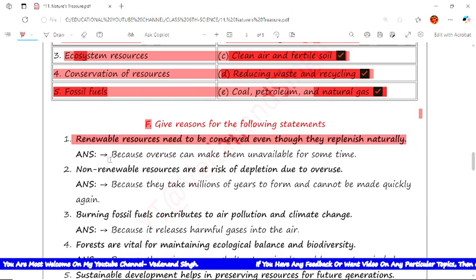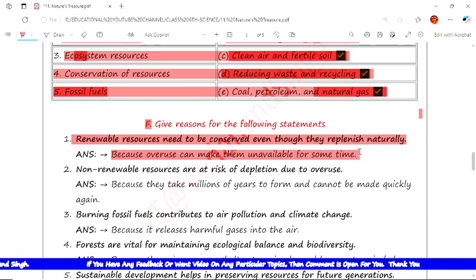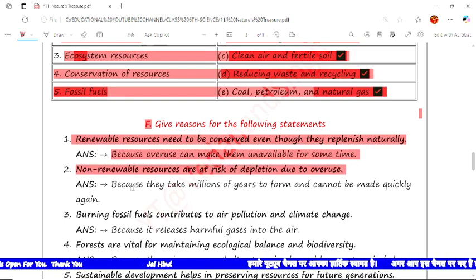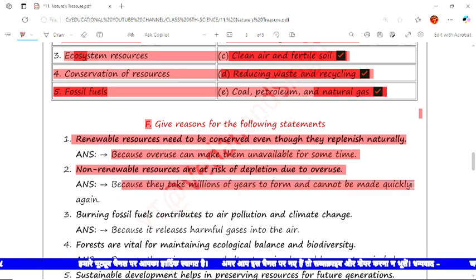It is because overuse can make them unavailable for some use sometimes. Next statement is, non-renewable resources are at risk of depletion due to overuse. The reason is, it is because they take millions of years to form and cannot be made quickly again. This is the basic reason.